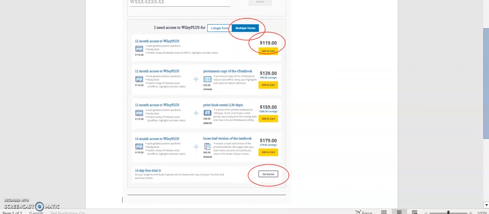You're going to show that you want this for multiple terms. Make sure that that is highlighted. You want the 12-month access for $119. It won't be $119 once you put in that code. When you put in that code, it will bring that price down to $100. Or if it's cheaper than that, just go with it.